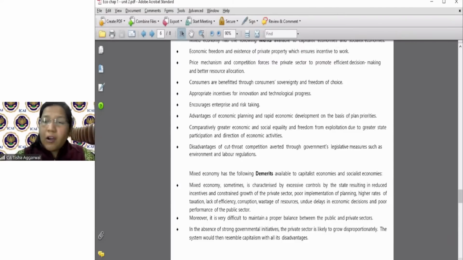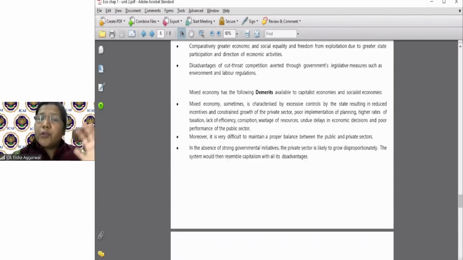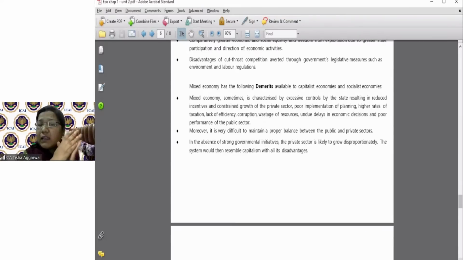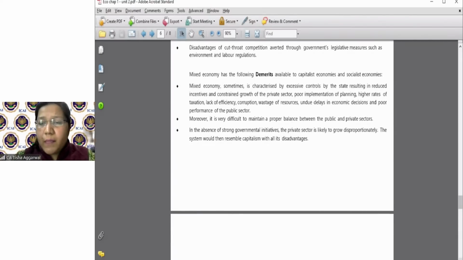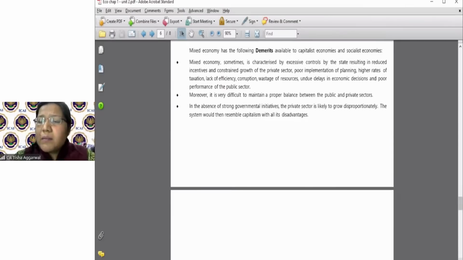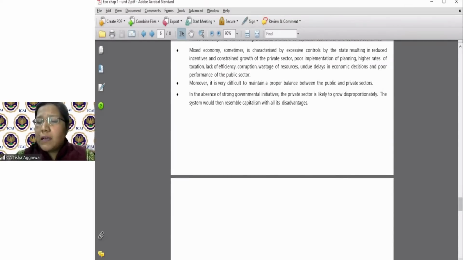So mixed economy also has got a major problem due to which it is very difficult. Why? Because the government many a times does a lot of controls. It is very difficult for us to create any kind of a balance between the public sector and the private sector. And in the absence of strong governmental initiative, what many a times we see is that the private sector will grow disproportionately. They will grow very high, but the public sector is not going to work properly. Okay, so due to all these things, there is a major problem with the socialistic, the mixed economy.